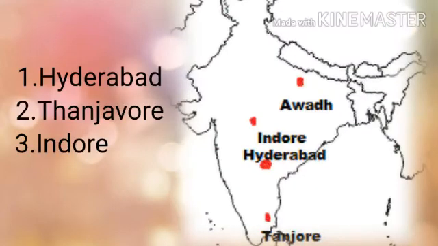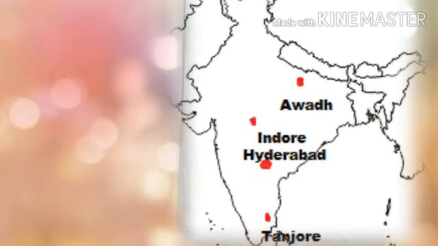In the given map you can notice Hyderabad, Tanjavur and Indore. These were the places given to the British as a part of the subsidiary alliance.